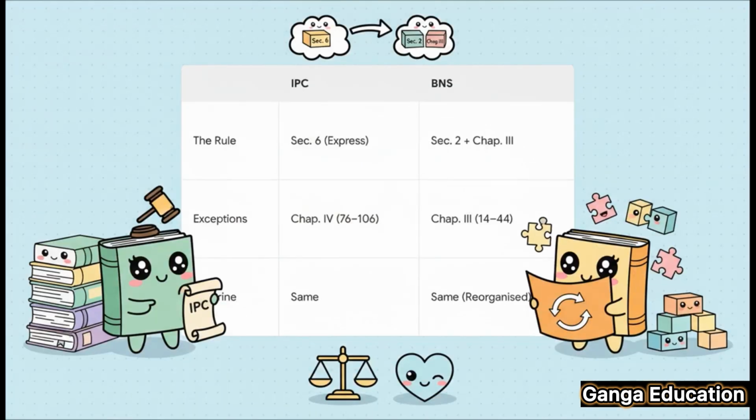So let's just summarize this whole shift with a simple table, and seriously, you should probably screenshot this for your revision notes. As you can see, the fundamental rule is exactly the same. All that's changed is the architecture. What was explicitly spelled out in Section 6 of the IPC is now cleverly built into the structure of the BNS through Section 2 and Chapter 3. It's a reorganization, not a repeal.